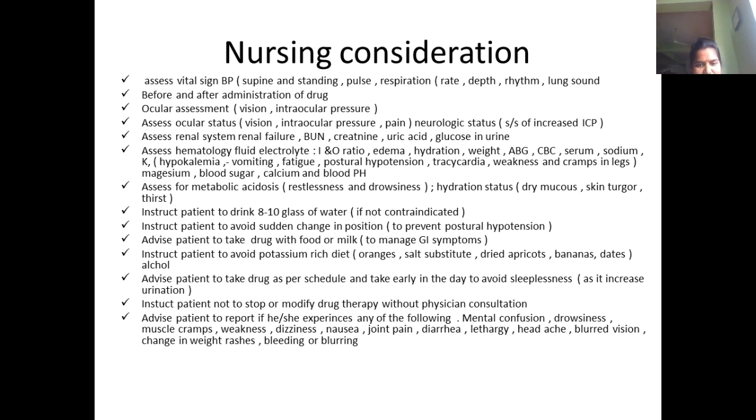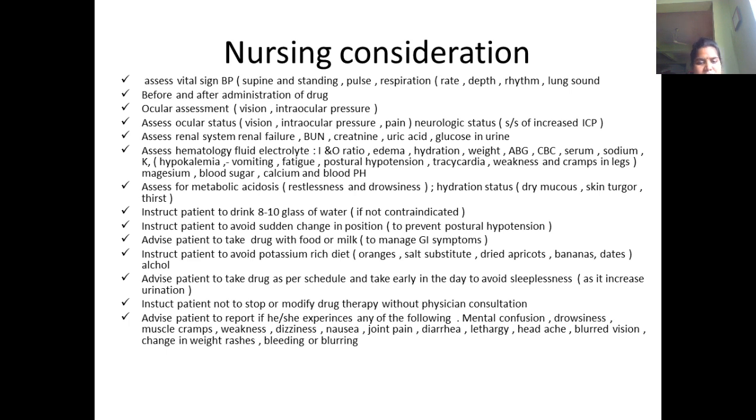Instruct the patient to drink water, 8 to 10 glasses, if indicated. If contraindicated, we should not advise. Sometimes the patient will be on IV fluids. So in all the nursing considerations of this pharmacology, we are discussing that the patient should not change his position suddenly, to prevent postural hypotension or syncope.